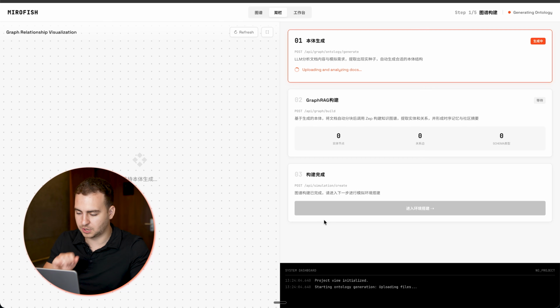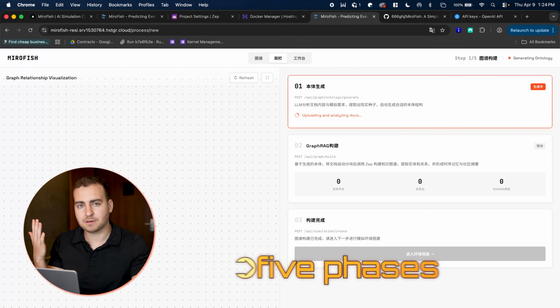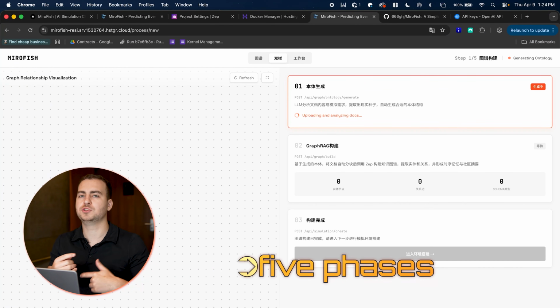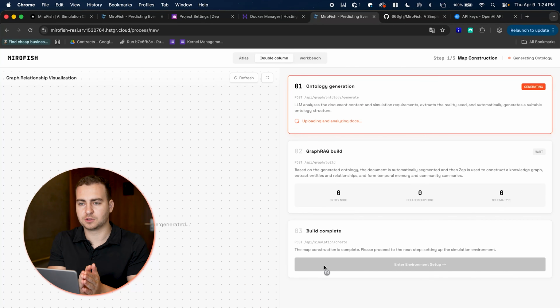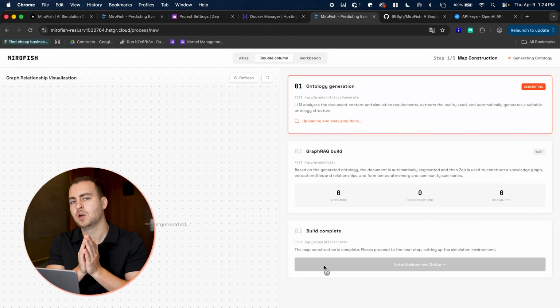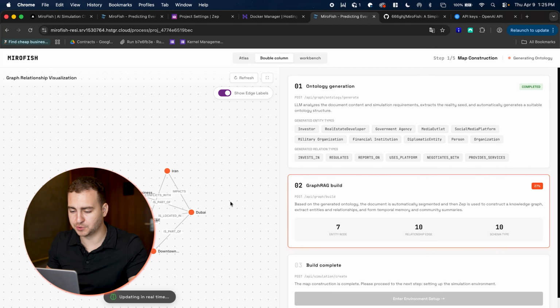Now, what I'm going to do is just press on Start the Engine. There's 5 phases like I talked about before. You do need to click through them. So it's going to upload the document. It's going to start building the graph. That takes a little bit of time. Once that's done, I'll be right back and we'll move through the phases and I'll show you exactly how it works. All right, so it's in the process of building out the graph right now.